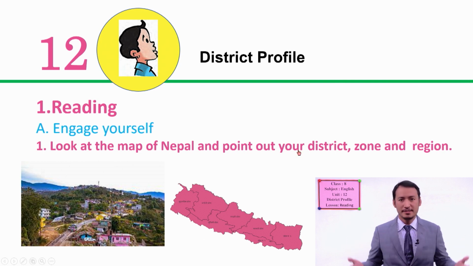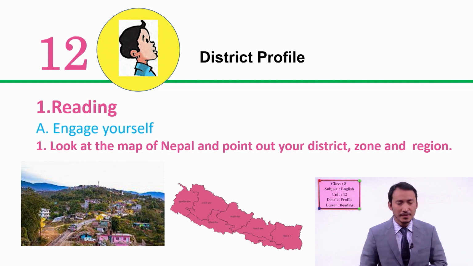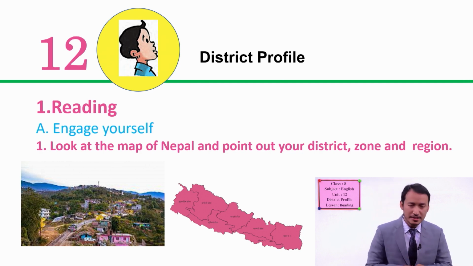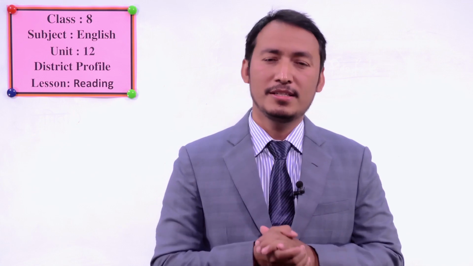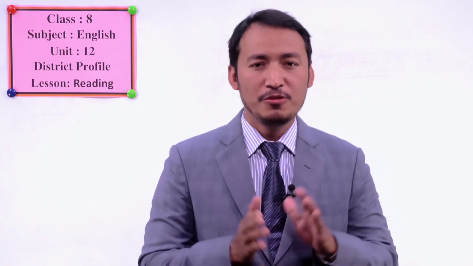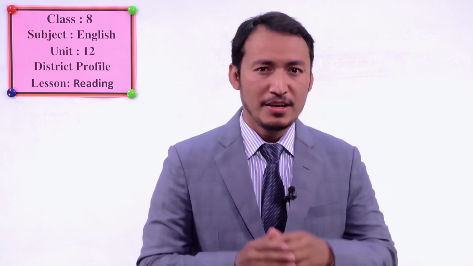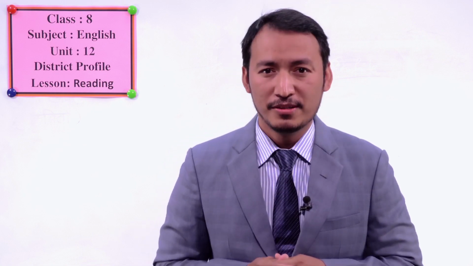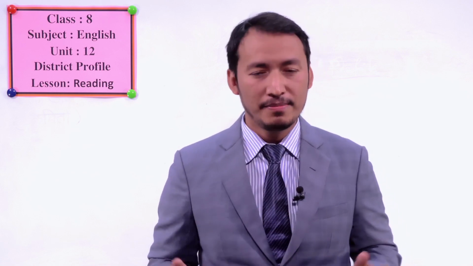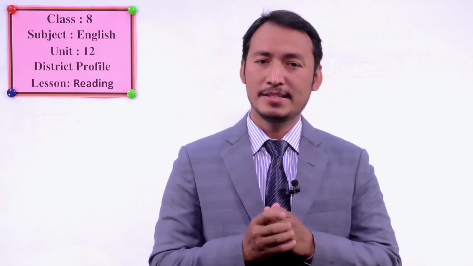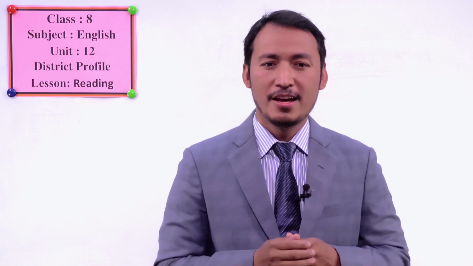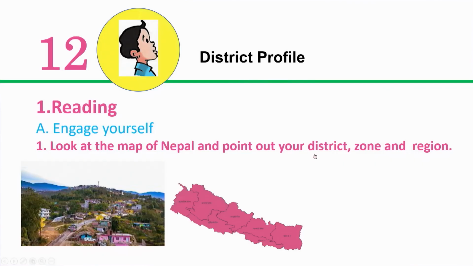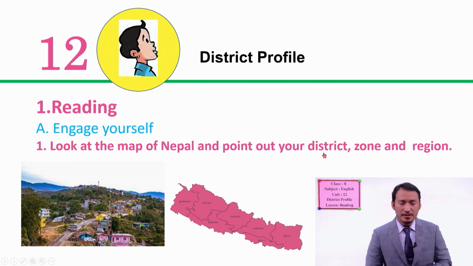After the promulgation, after the declaration of the Constitution in 2072, we have different provinces. So some textual changes have been made here, and you don't see some of the information which you have in your textbook now. So we have new recent information about these areas or localities.